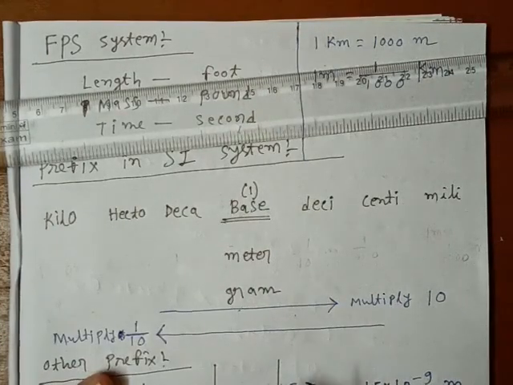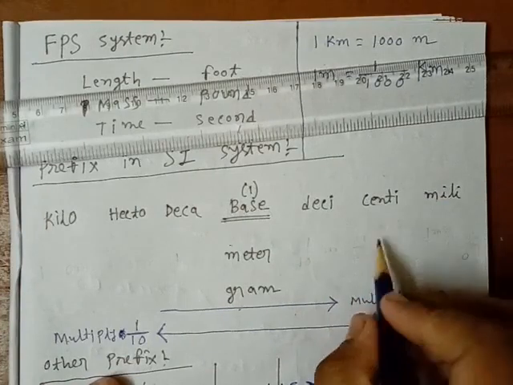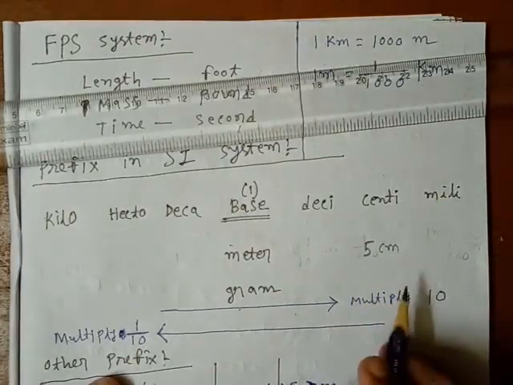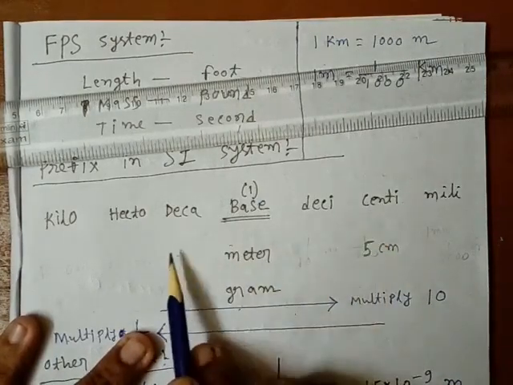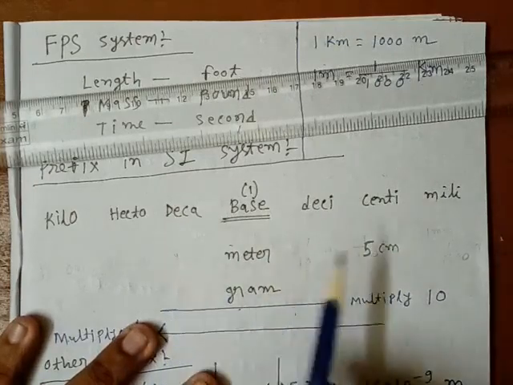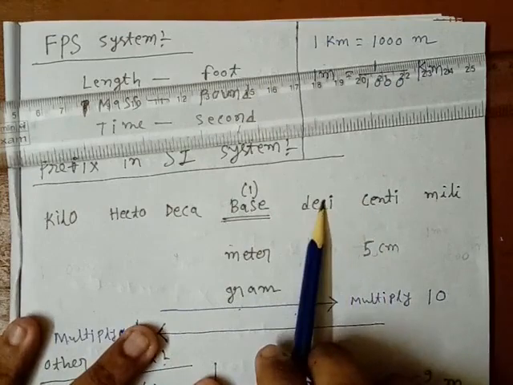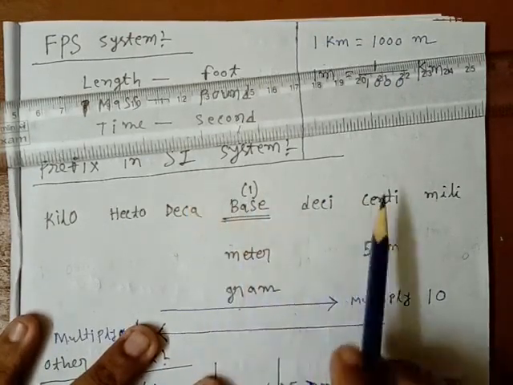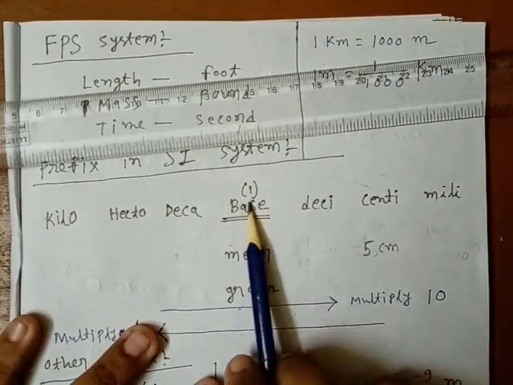Suppose it is given 5 centimeter. I have to convert it into decameter. Now count: centi to decimeter, then decimeter to meter, then meter to decameter. So how many jumps do you have to give? 1, 2, 3.